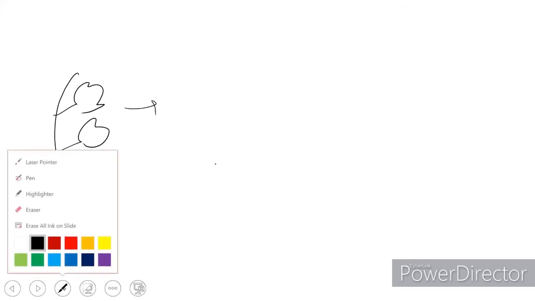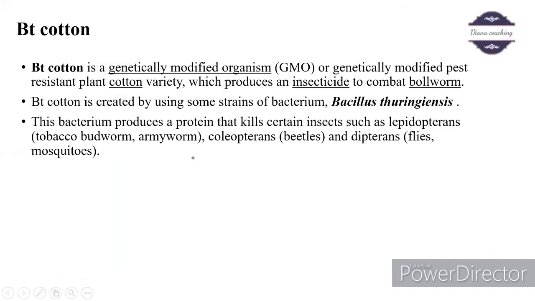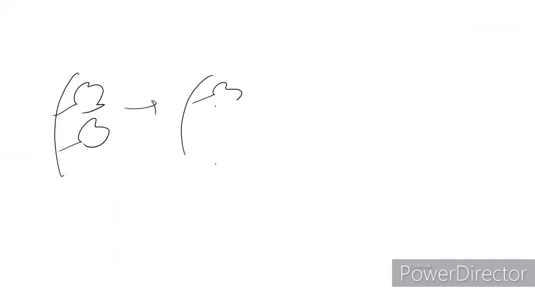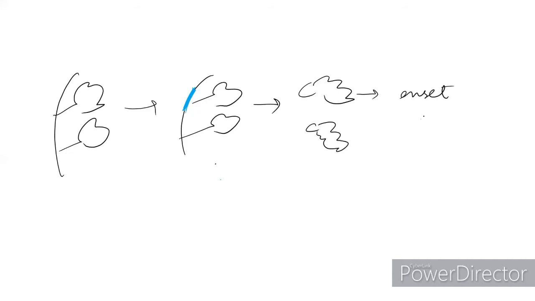So if we have a plant here which has this insecticidal protein, the cryoprotein, what really happens is, when it is ingested by an insect, the insect dies. In the bacterium itself, this cryoprotein is in the inactive form.